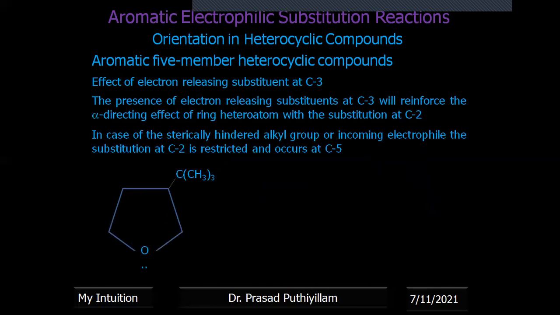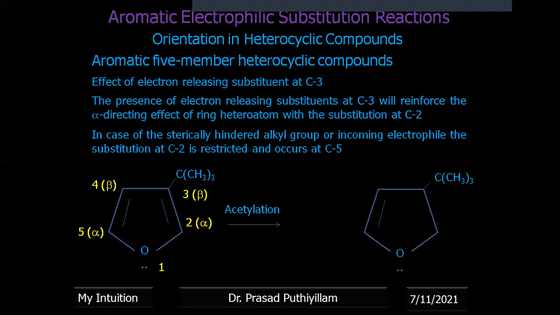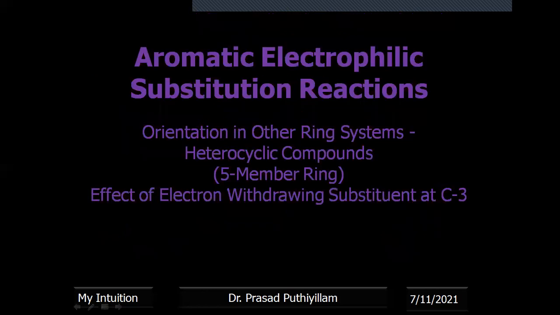In the case of a sterically hindered alkyl group, for example in acetylation, a tertiary butyl group present at that position is electron releasing, but steric hindrance is there. Therefore, the substituent tries to go away from the group, not to nearby positions of the sterically hindered group. It goes far away, and the acetylation takes place at position 5.